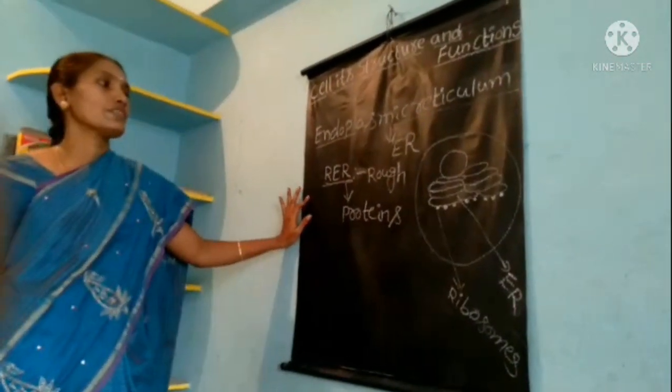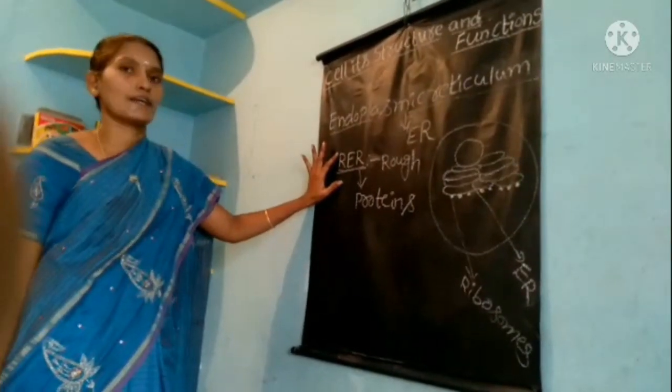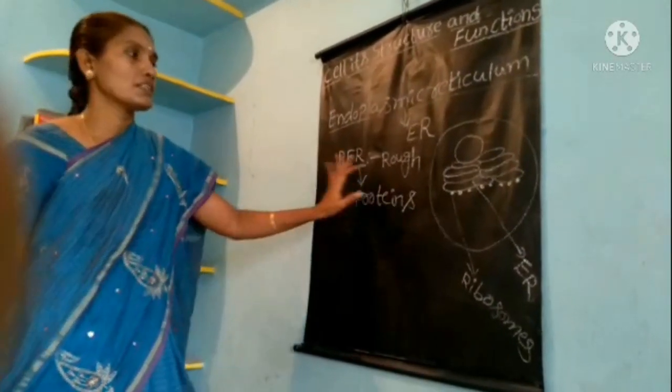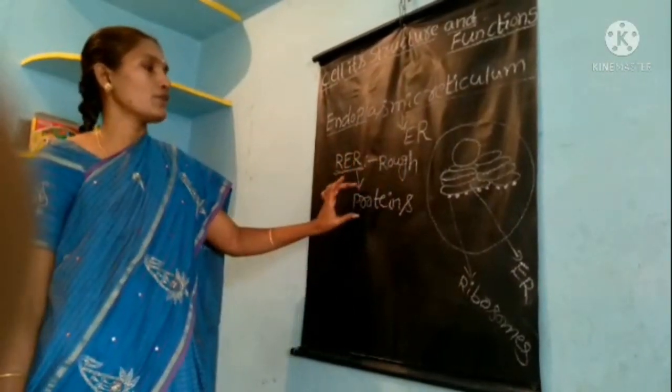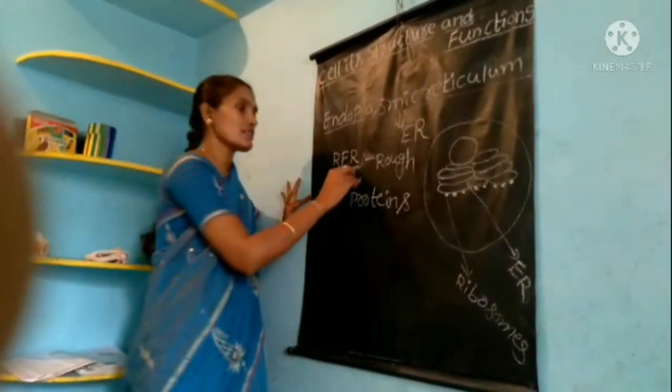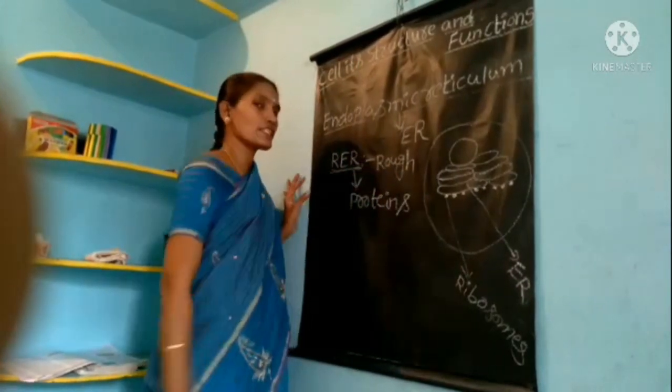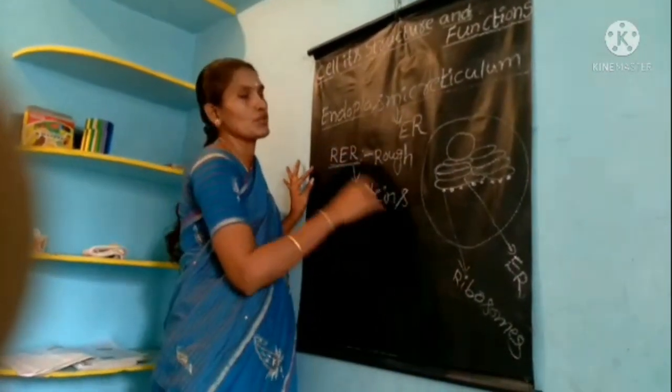Which ER contains the ribosomes? That ER is called the RER. RER means rough endoplasmic reticulum. This rough endoplasmic reticulum synthesizes the proteins.